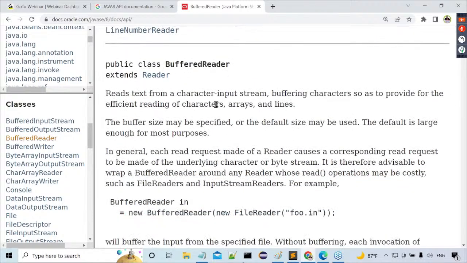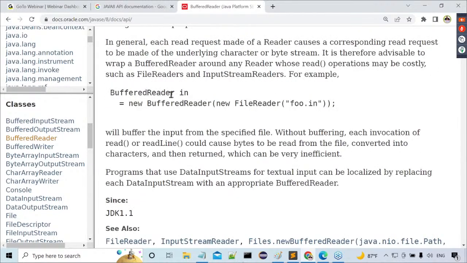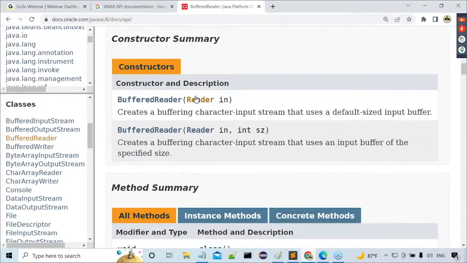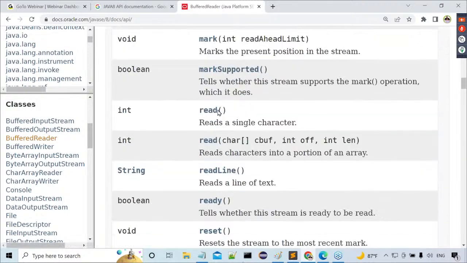What information is available? It reads text from a character input stream, and some more information. Okay, I can understand whether this class is suitable for me or not. I will check it. If it is not suitable, then I'll go for the next class. If it is suitable, then I'll go down to the methods. Which method do I require? How to create this particular object is available here. Then I will go for some methods. Which methods are available? Which constructors are available? I can get everything from this. Then I can use these methods and interfaces or maybe classes as part of my application development.